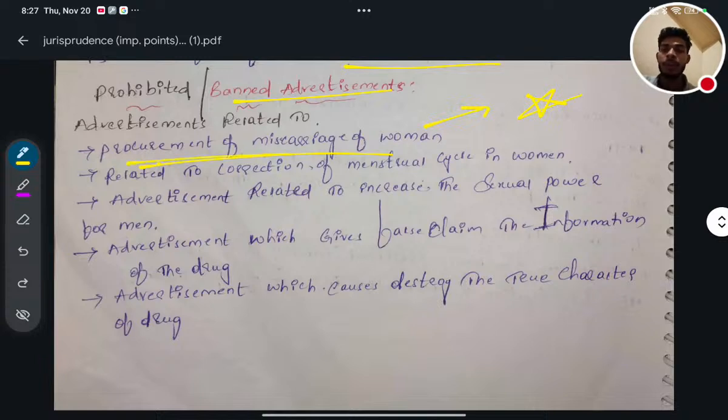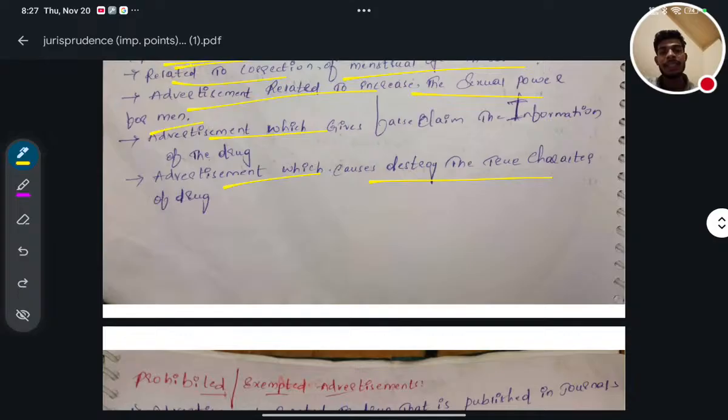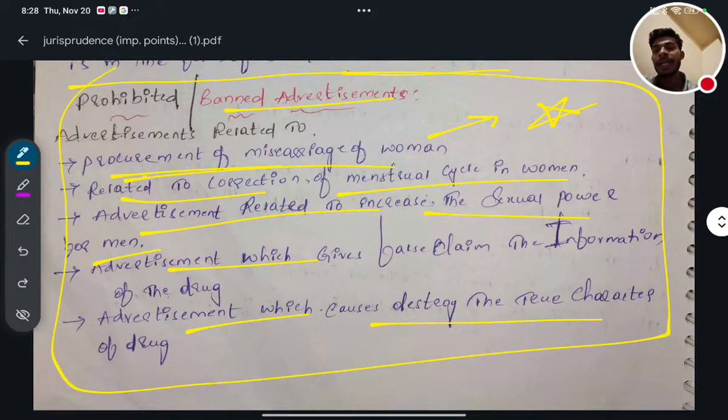Also advertisement related to correction of the menstrual cycle in women, advertisement to increase sexual power for men, advertisement which gives false claims about the information of a drug, and advertisement which destroys the true character of a drug. These advertisements are prohibited. Which of the following advertisements are prohibited according to the Drugs and Magic Remedies Act?